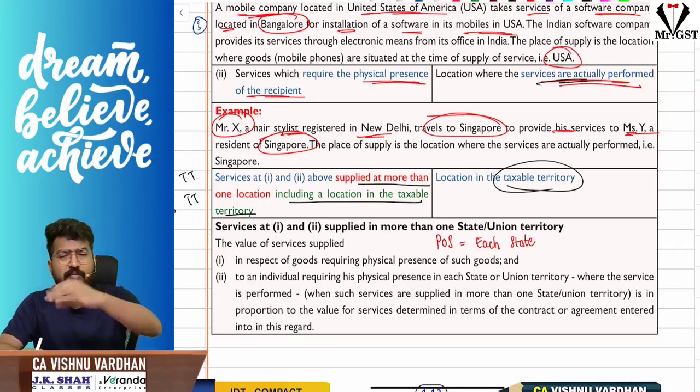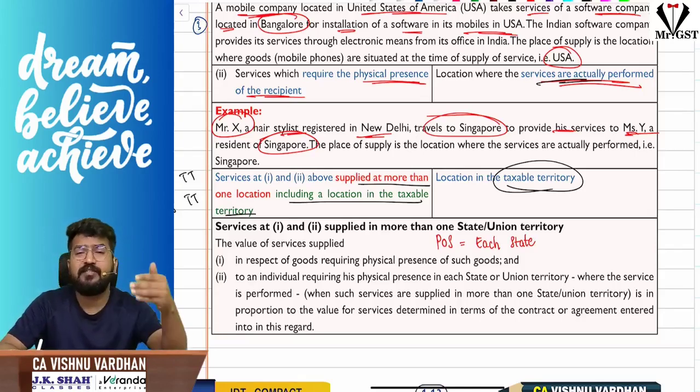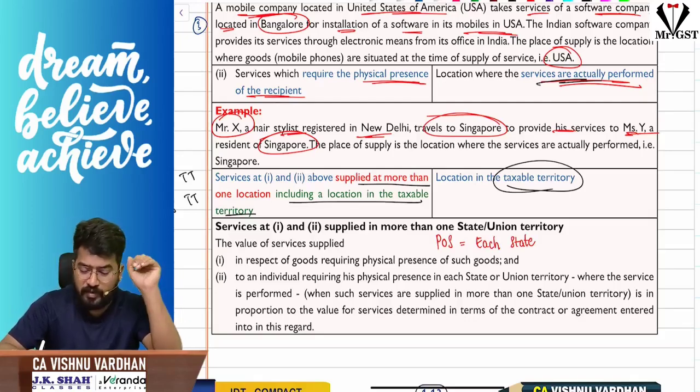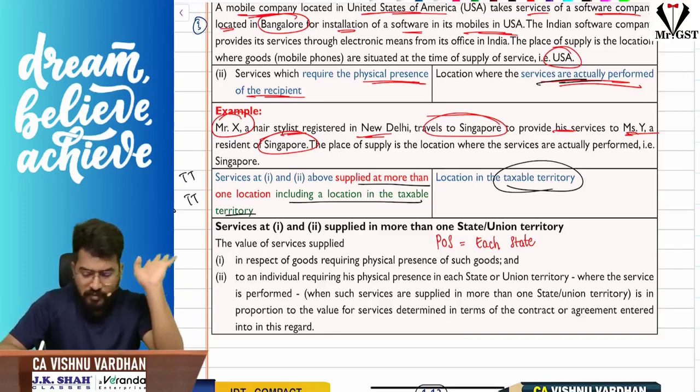Physical presence of the person is required to provide some services. In such cases, what is the place of supply there? The place of supply is where the services are actually performed. That will be the concept here. So we have seen physical presence of the goods is required and its exception, and then we have seen the physical presence of the recipient is required, and the place of supply is where the services are actually performed.